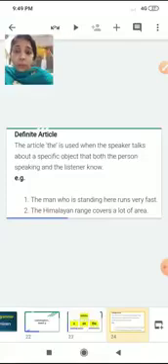Alright, now look at the example. The man who is standing here runs very fast. Okay, the Himalayan range covers a lot of area. Now here we have both the examples. In both the examples, we are talking about a particular noun, a specific thing. In the first example, we are talking about the man who is standing here, who runs very fast. Whereas in the second example, we are talking about the Himalayan range, which covers a lot of area. Hence, we are using the article the.